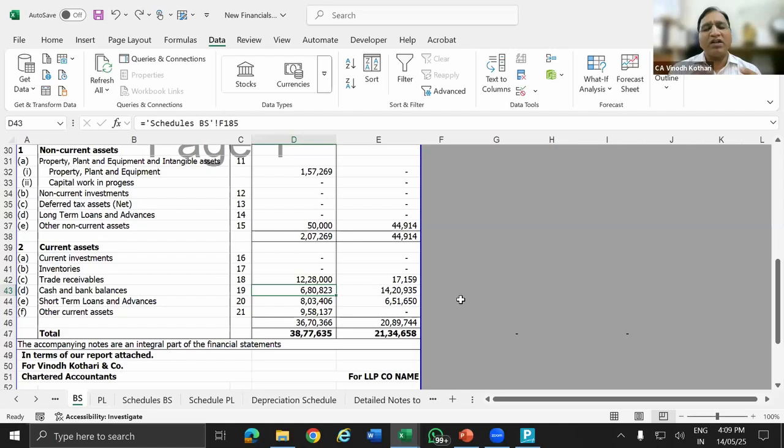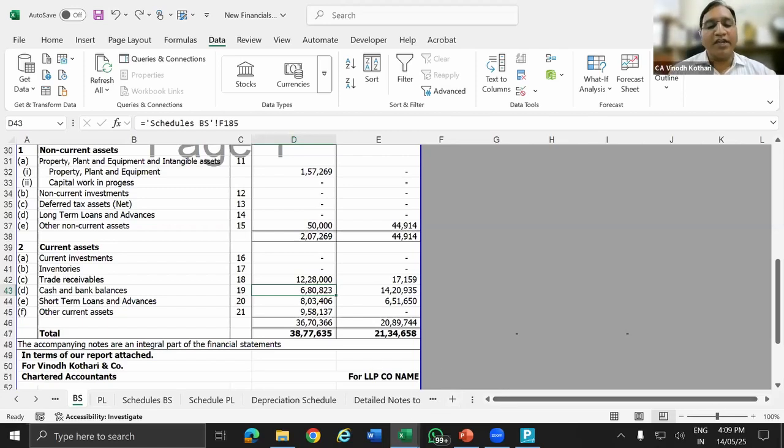Only one time, 1 hour, 1.5 hours, if you know Power Query, to realign the data and create the schedules. I have not shown you how to create the schedule. First, I have shown you the power of this financial statement and the ODBC and the Tally linking and Power Query. So now we go to the next part, how to create a schedule, right? So last part, the last 20 minutes are there. So we will create the schedules and then take all your Q&A.